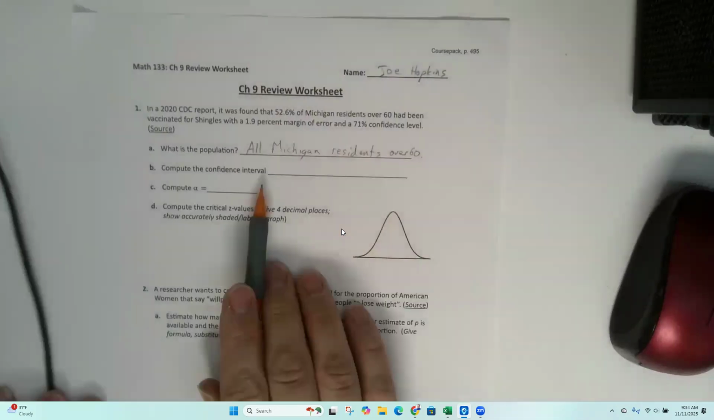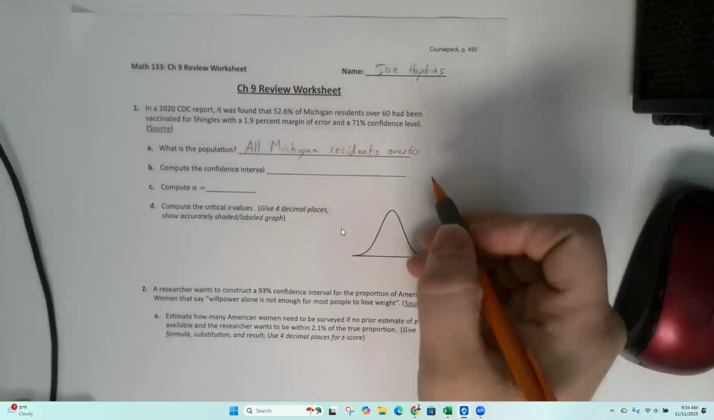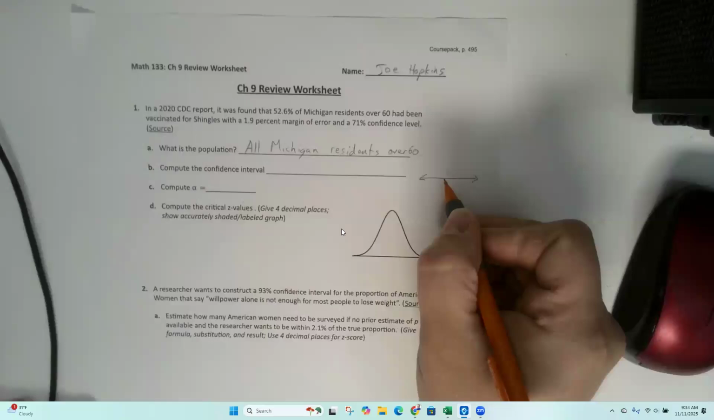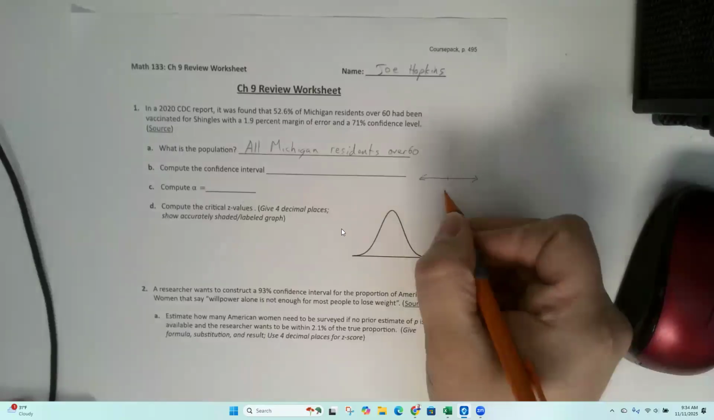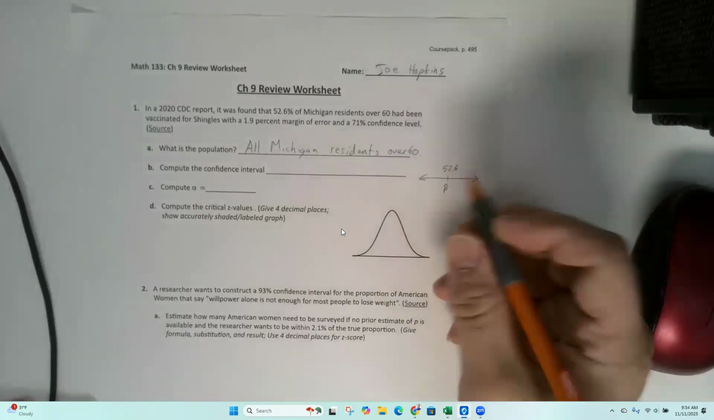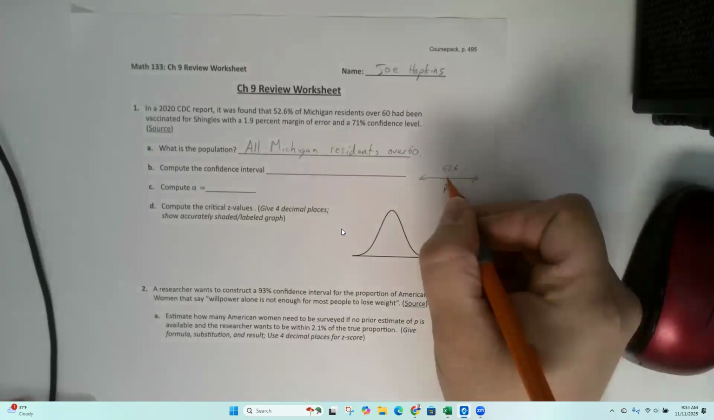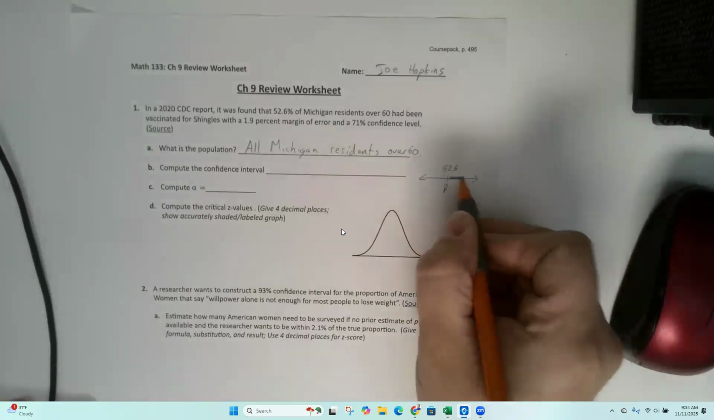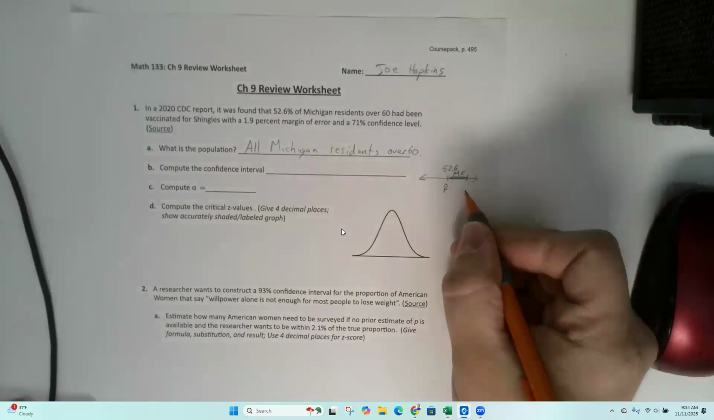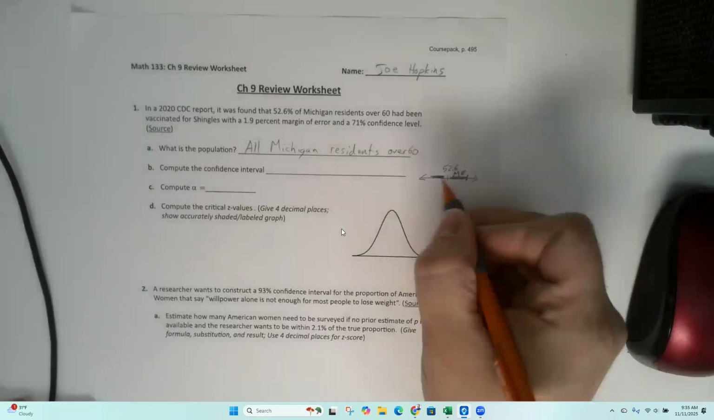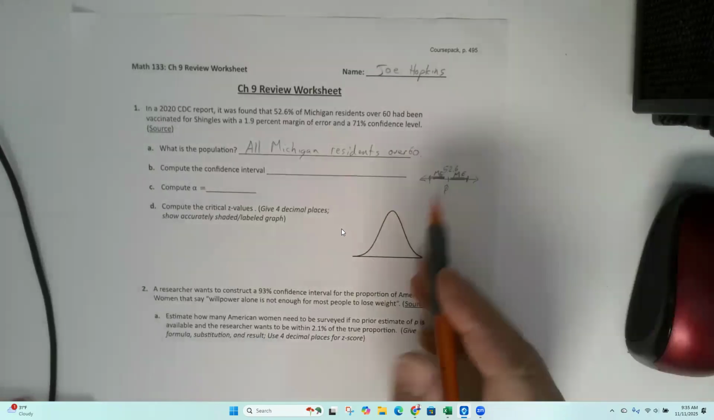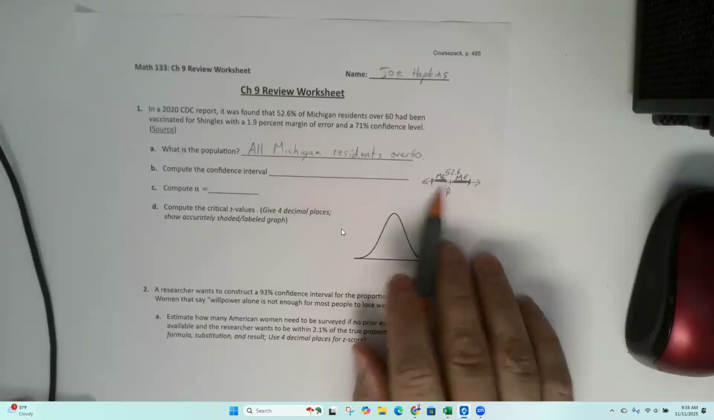Compute the confidence interval. So right here is our p hat, and in this case, it is 52.6%. If you go up by the margin of error, that'll put you at the upper limit. And if you go down by that margin of error, that'll put you at the lower limit. So in this case, all we would need to do is add the margin of error or subtract the margin of error.